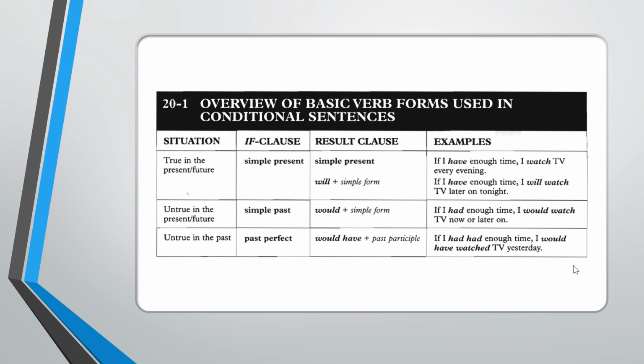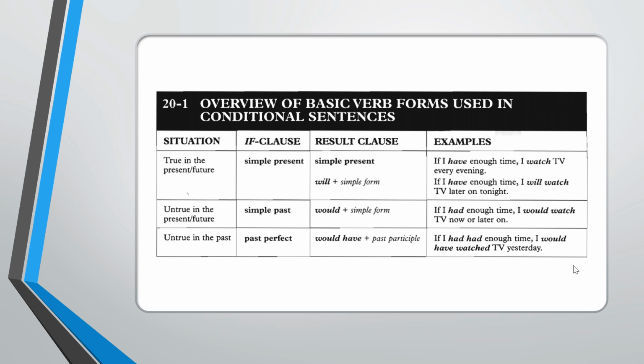When we talk about conditional sentences, we talk about the 3 types of conditional sentences. First type, second type, and the third type. Have a look at the situation: true in the present or future, this is the first type of conditional sentence. Untrue in the present or future is the second type.